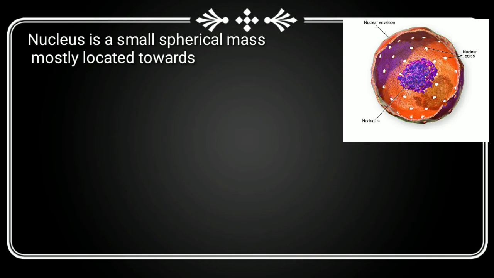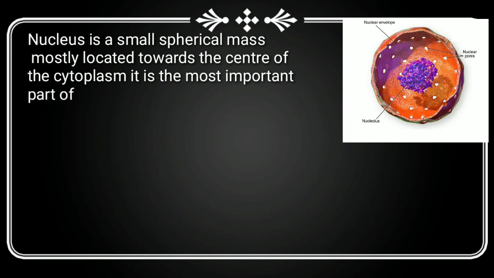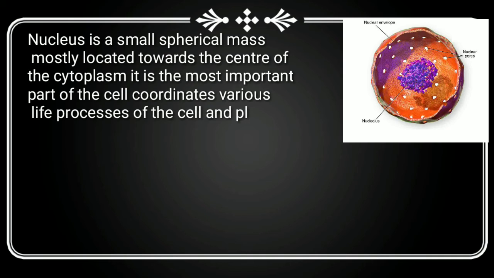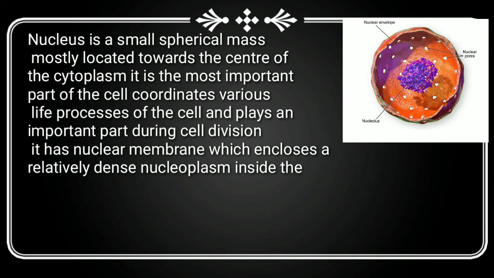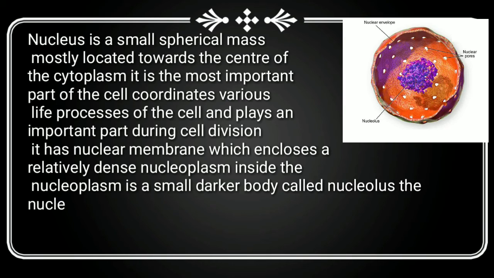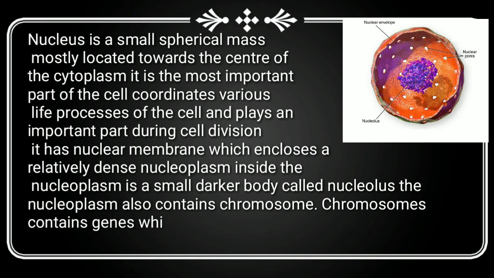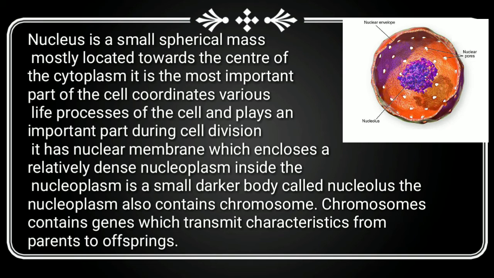Nucleus is a small spherical mass mostly located towards the center of the cytoplasm. It is the most important part of the cell, coordinates various life processes of the cell and plays an important part during cell division. It has a nuclear membrane which encloses a relatively dense nucleoplasm. Inside the nucleoplasm is a darker body called the nucleolus. The nucleoplasm also contains chromosomes. Chromosomes contain genes which transmit characteristics from parents to offspring.